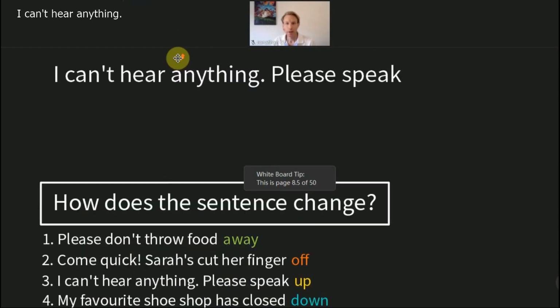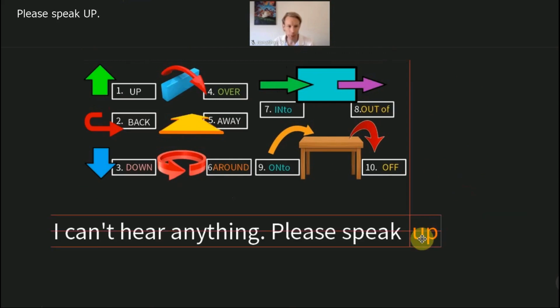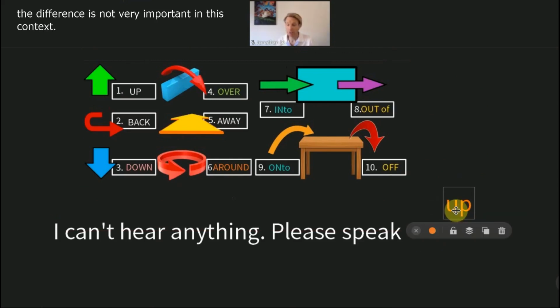Okay, I can't hear anything. Please speak. Please speak up. In this case, the difference is not very important in this context, but it can give you an idea again of how the preposition changes the meaning of the verb. In the first case, please speak. You aren't speaking. There is silence. Tell me something. Please speak.